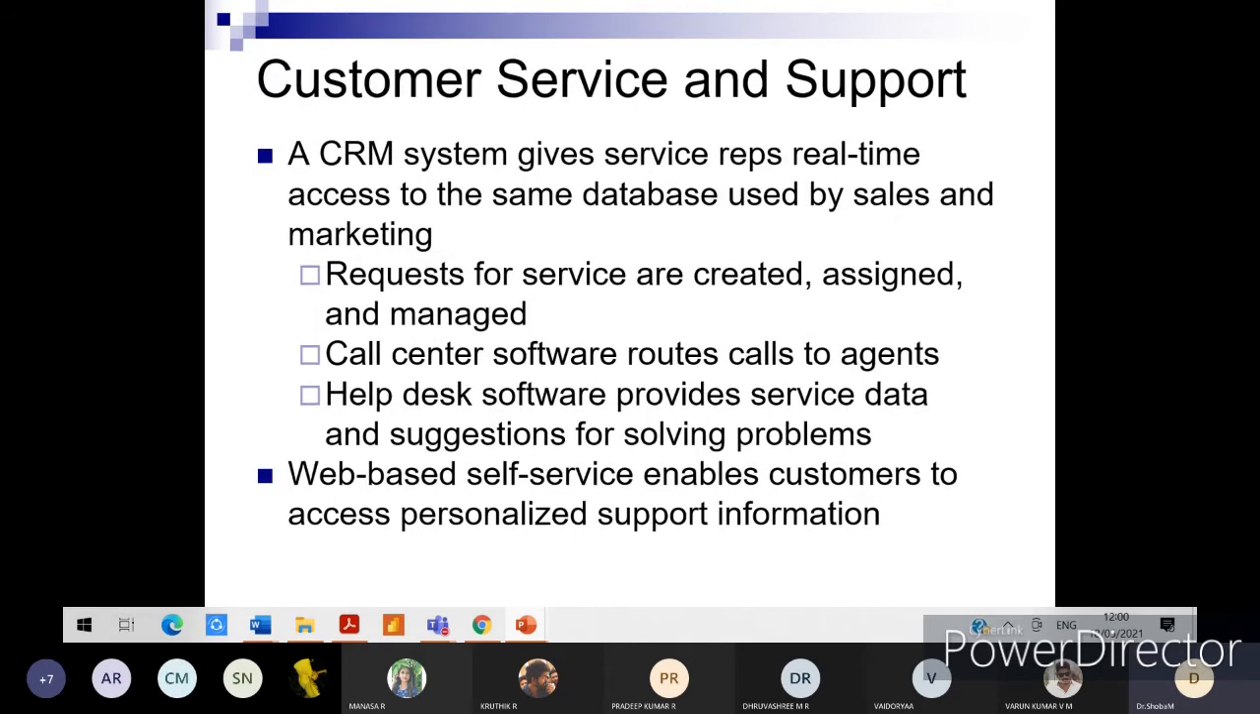Next, moving further, customer service and support. A CRM system gives service representatives real-time access to the same database used by sales and marketing. Requests for service are created, assigned, and managed. It is not sufficient just if the request is created by the customer. It should be assigned exclusively to some representative so that it can be resolved, provided a solution, and managed further. Call center software routes calls to agents, which we are all familiar with. Then help desk software provides service data and suggestions for solving problems.